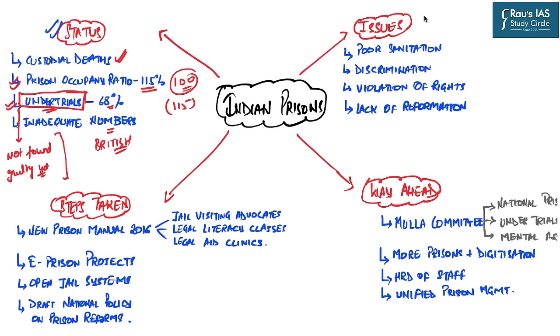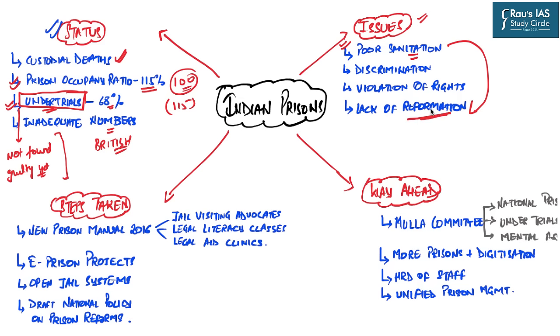Now we will closely look at the various issues which are faced in our prisons. First and foremost is the poor basic services, for example, the sanitation services, the food services, the newspaper services. All these services are not provided in our prisons in the way they should be. And because of this, there is a lack of a reformative approach in our prisons.